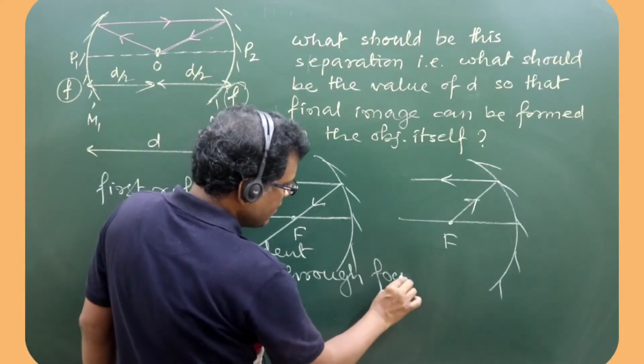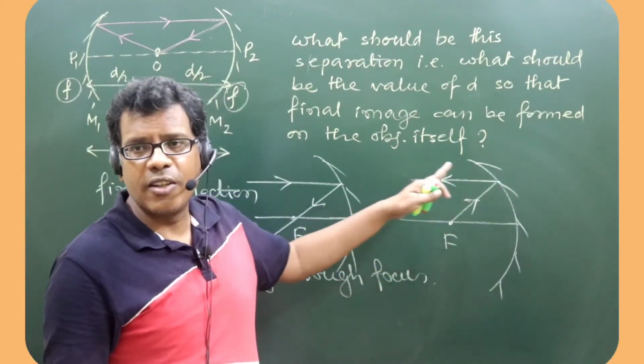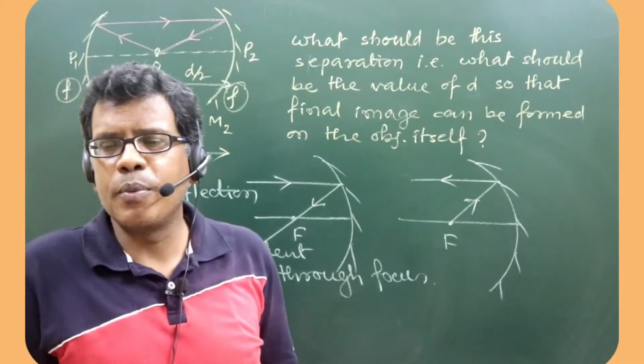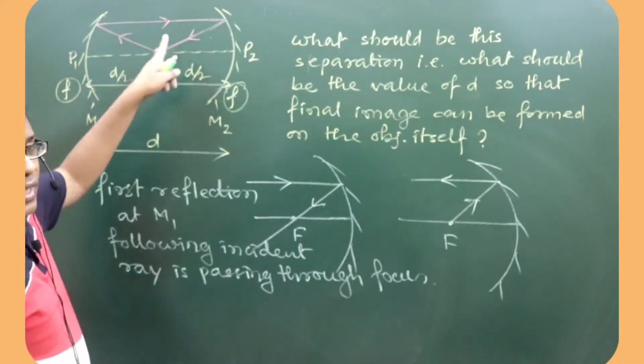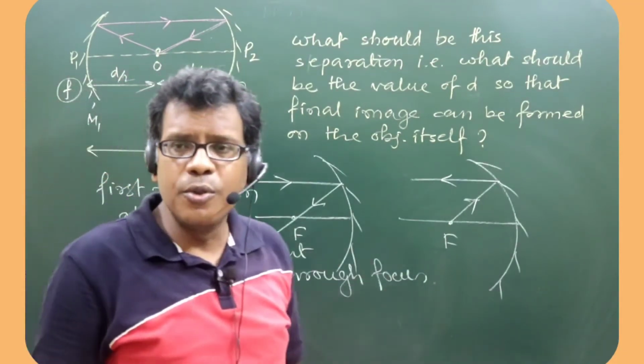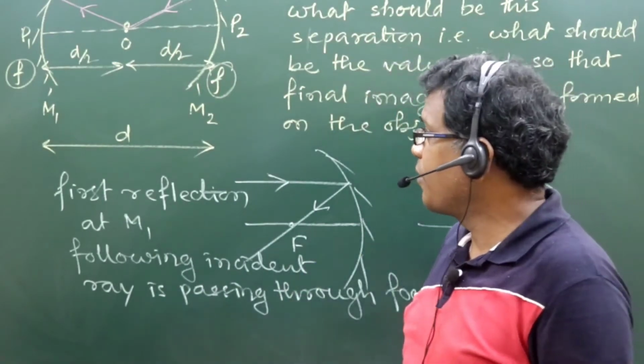Because we know that when the incident ray passes through focus, then only it can be parallel to the principal axis after reflection, and we are observing the same thing happens due to first reflection.